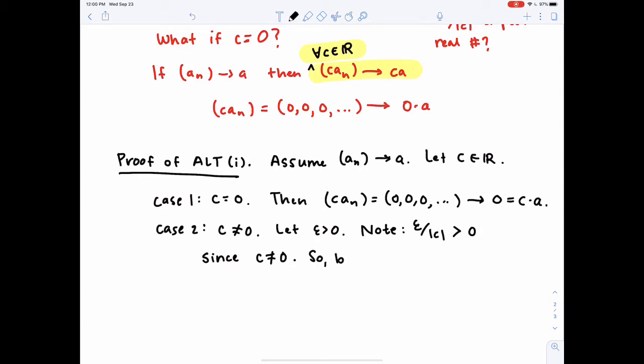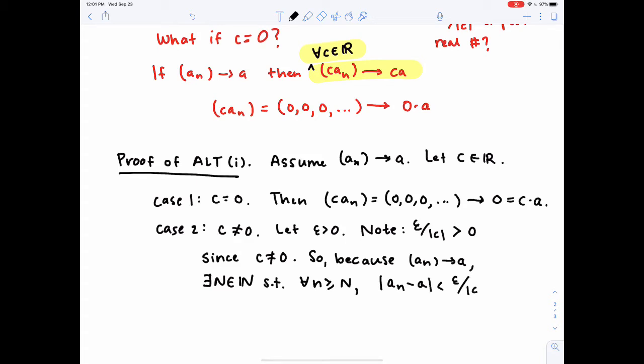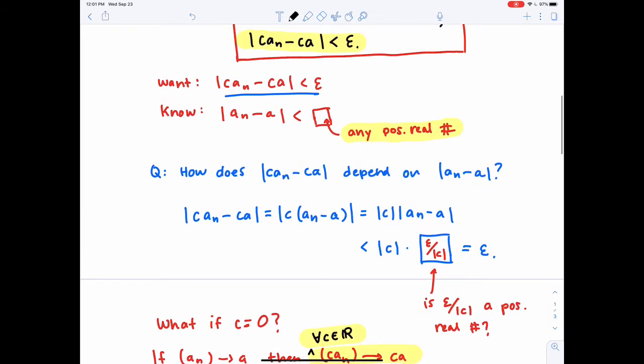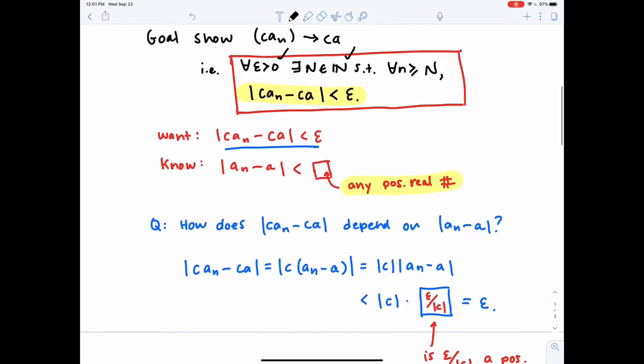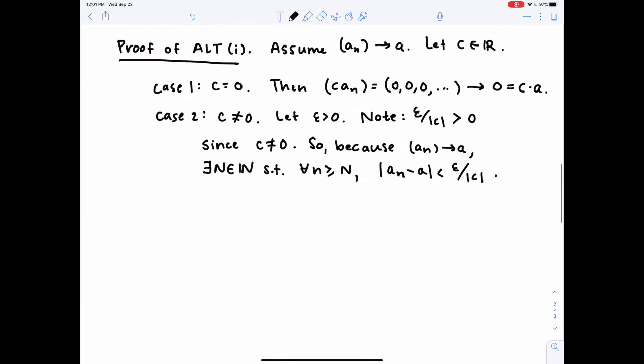So because AN converges to A, there has to exist a capital N in the natural numbers such that for all little n greater than or equal to capital N, the absolute value of AN minus A is less than epsilon over absolute value C. So right now, I have successfully introduced the existence part. I've introduced my capital N. I need to now demonstrate that for all little n in that tail, CAN minus CA is less than epsilon.